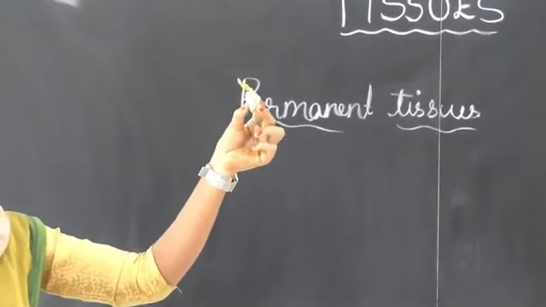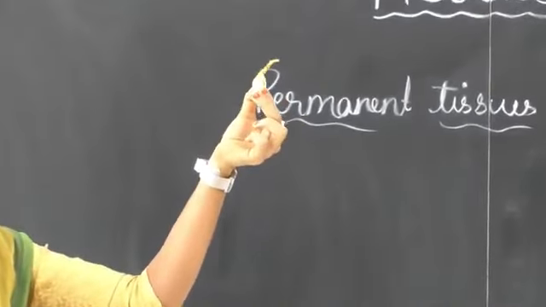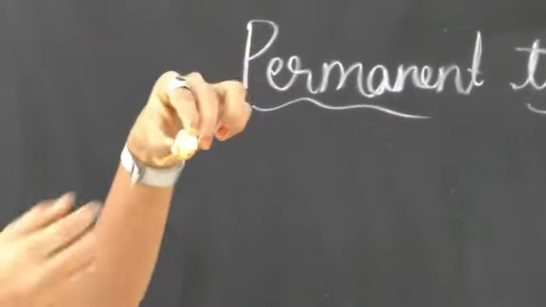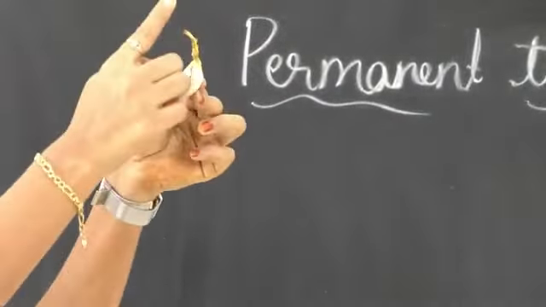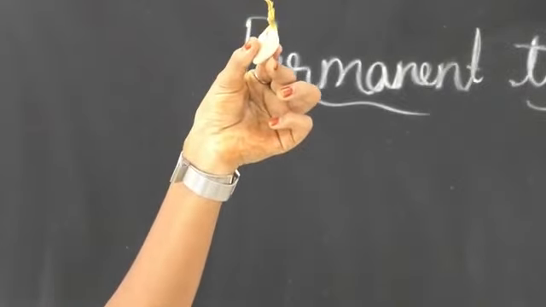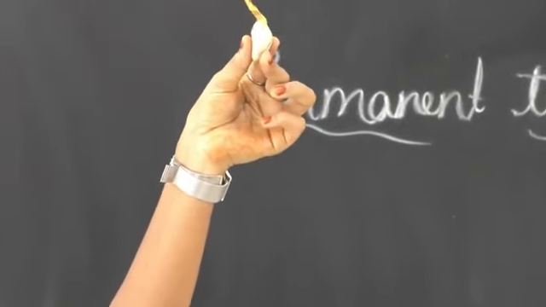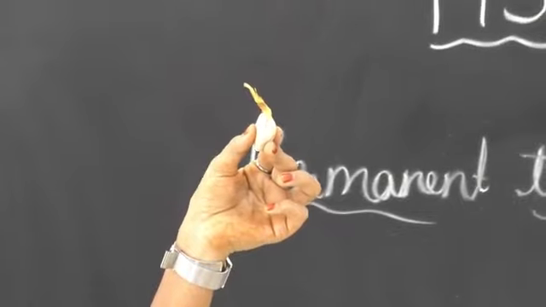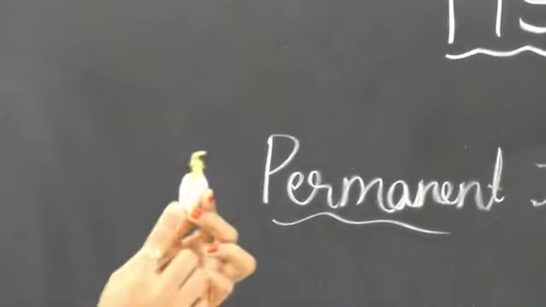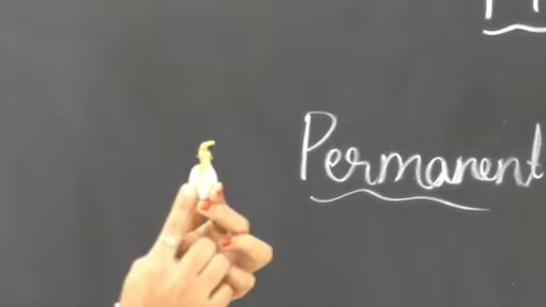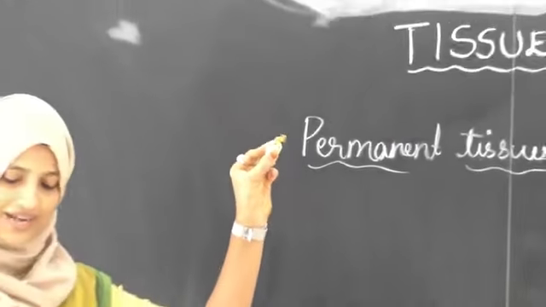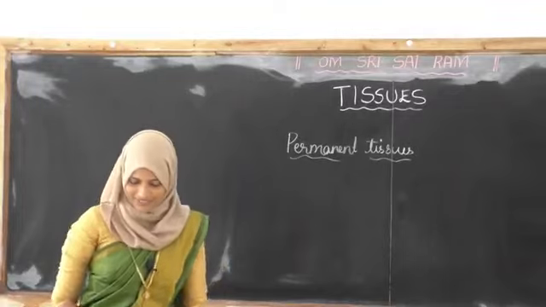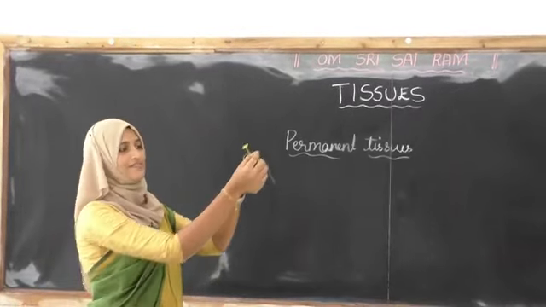What is this? Do you know what this is? Tell me, student, what is this? The seed of which fruit? Jackfruit. So here, see, the germinating part is there. Now tell me, which tissue can you see in this? What is your observation? Yes, here we can see permanent tissue, where growth is completed. Here we can see the meristematic tissue. Yes.